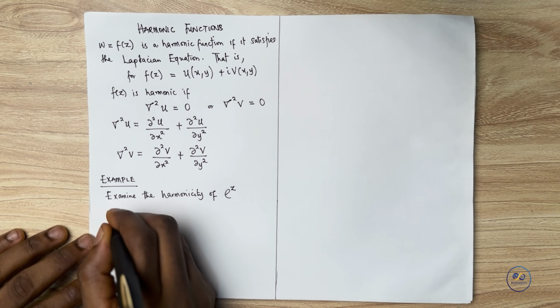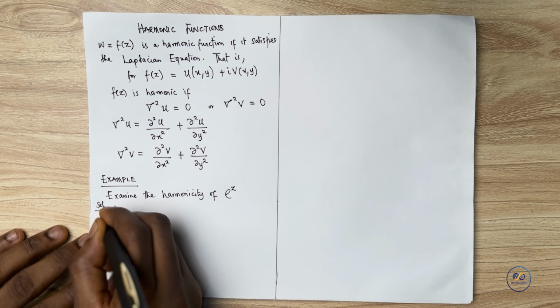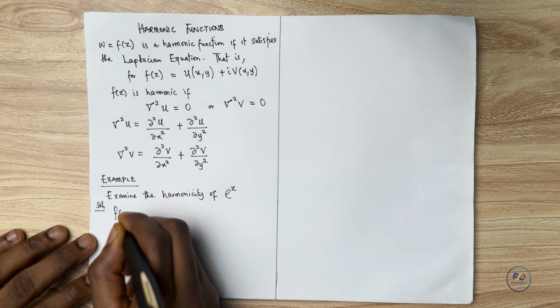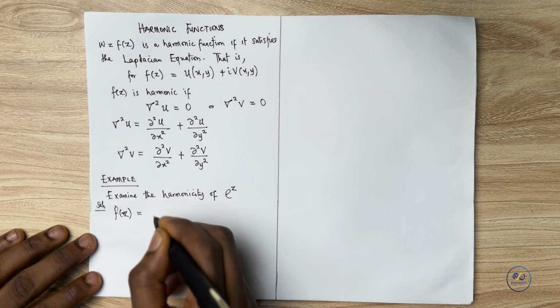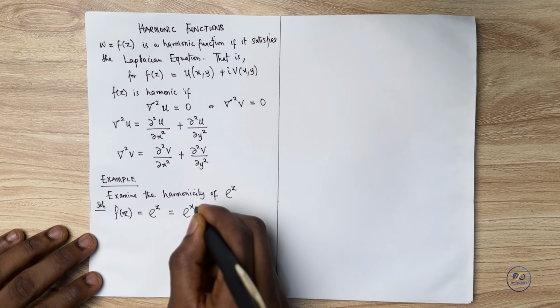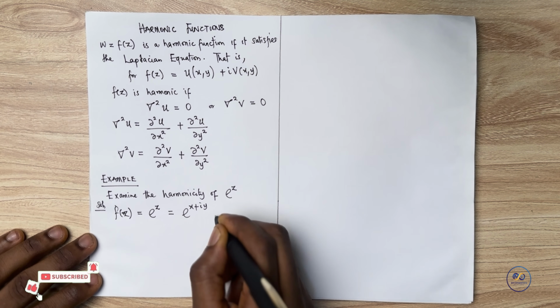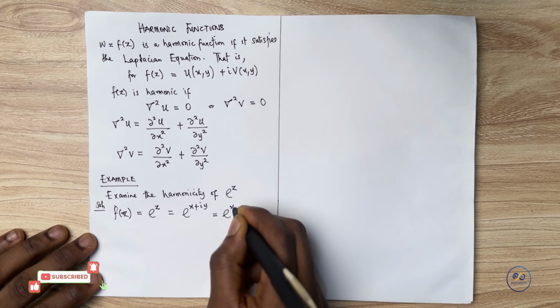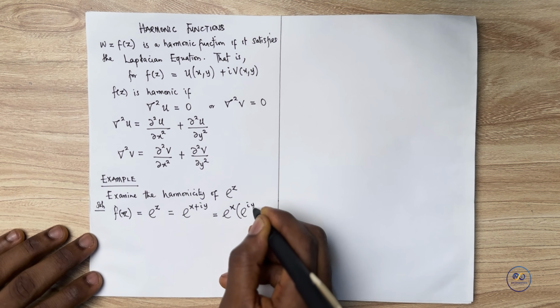Now remember, we split f of z as e raised to power z, which we rewrote as e raised to power x plus iy, which of course we split into e raised to power x times e raised to power iy.